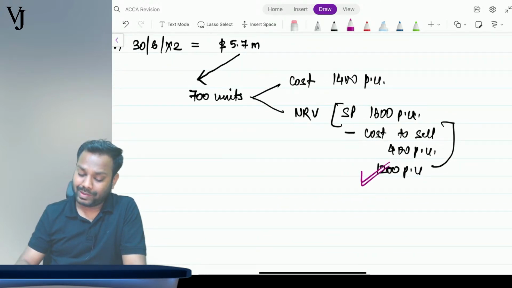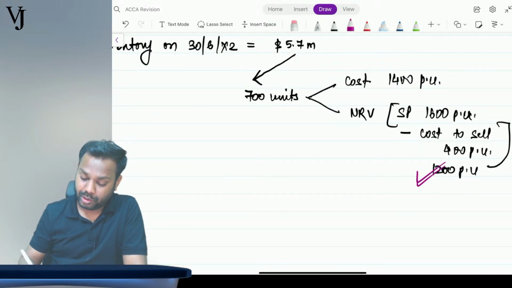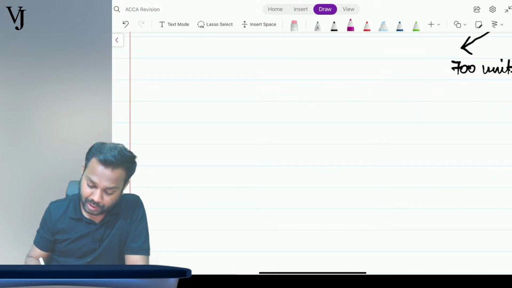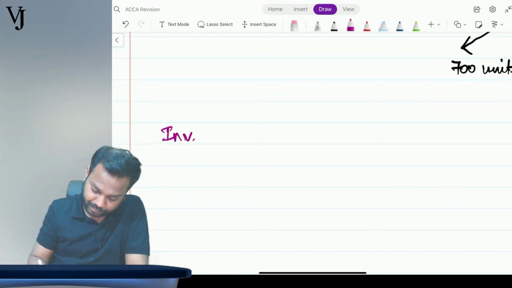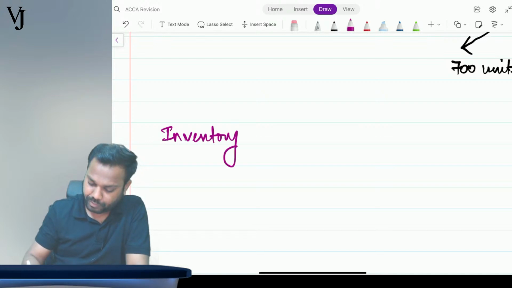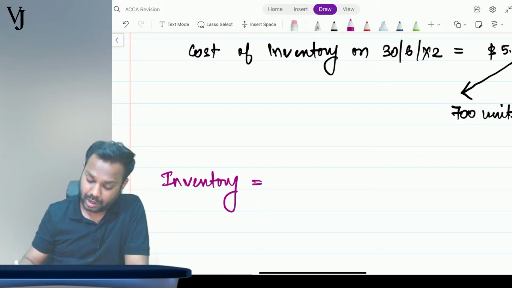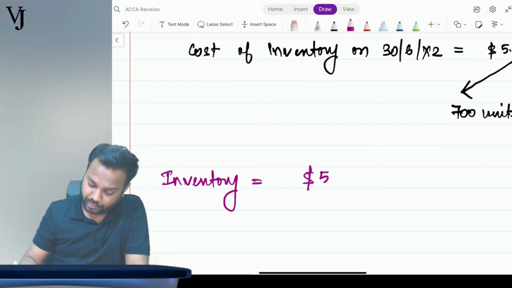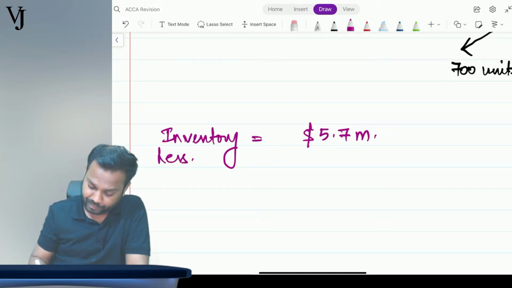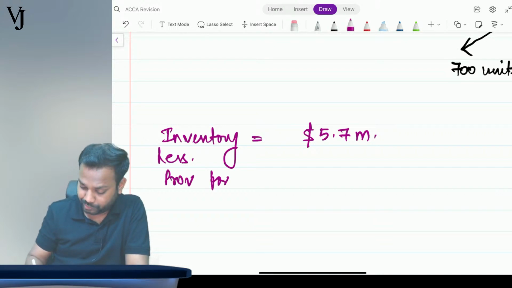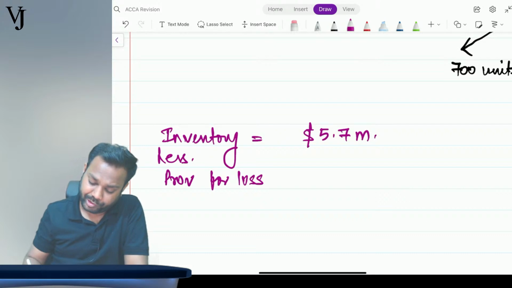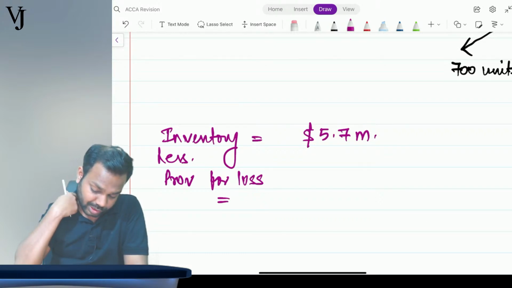So now, what is the adjustment that I have to do? The adjustment is the valuation of inventory. Inventory valuation is $5.7 million less provision for loss. How much is the provision for loss?